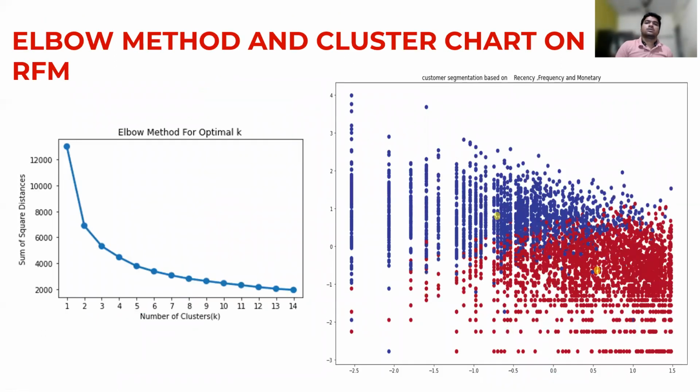Elbow method and customer chart on RFM. So as you can see, the optimal value of k is considered as 2, because after 2 there are no such changes. And customer segmentation based on recency, frequency, and monetary. There are also two centers and two groups of clusters.